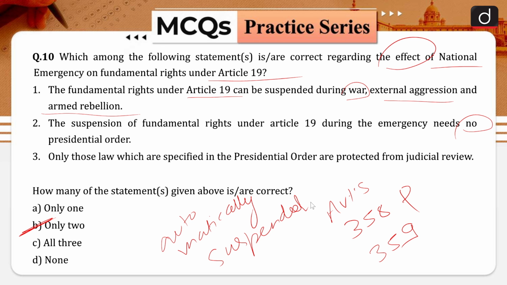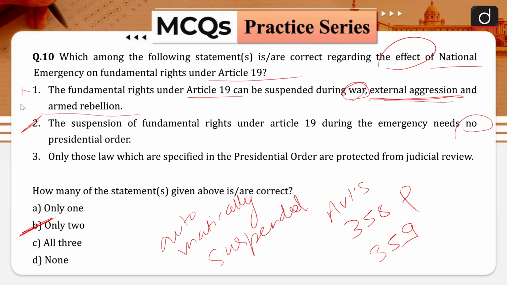Article 19 is automatically revived after the expiry of the emergency, and that is why your statement number 2 is correct in nature. The 44th Amendment laid down that Article 19 can only be suspended when the national emergency is declared on the grounds of war or external aggression, and not on the ground of armed rebellion, and that is why your statement number 1 is incorrect in nature.